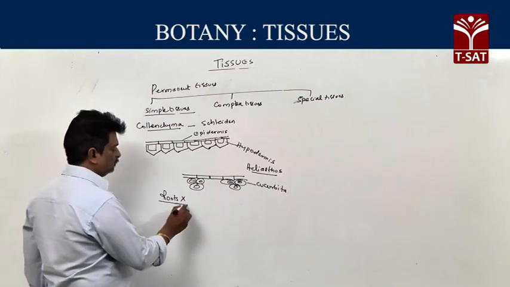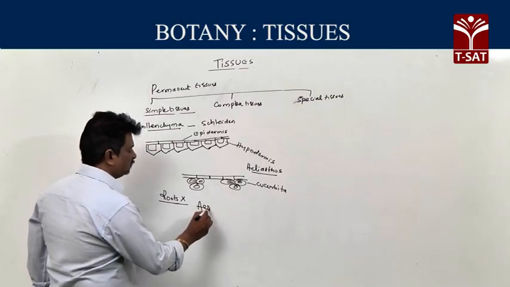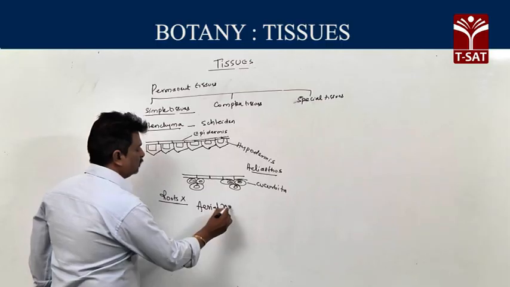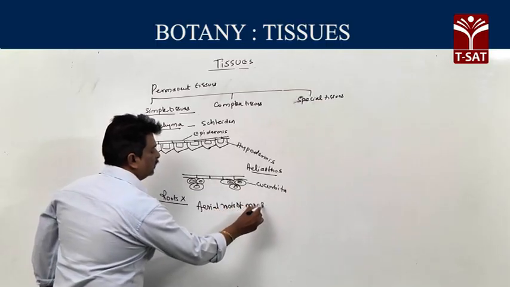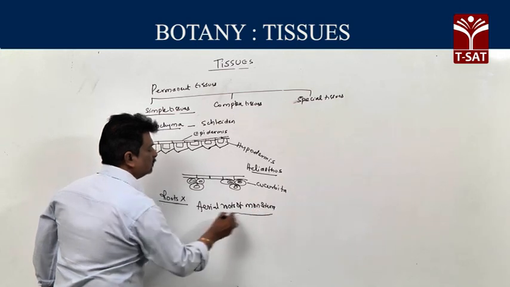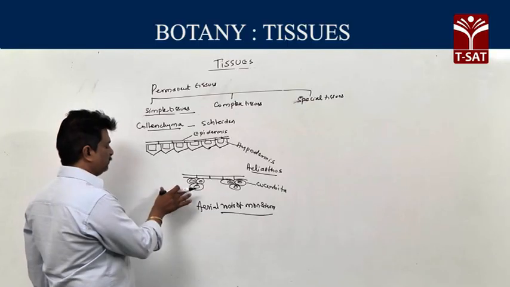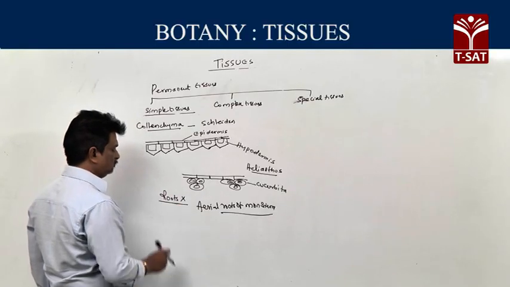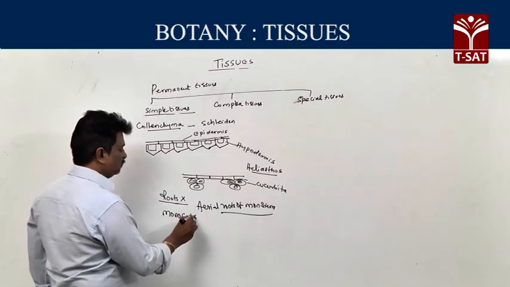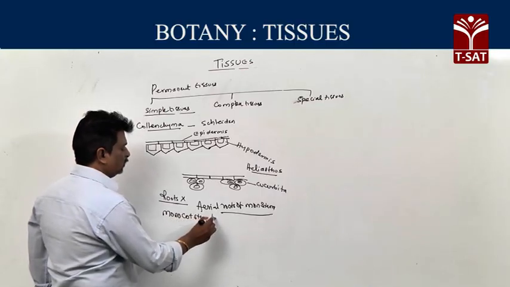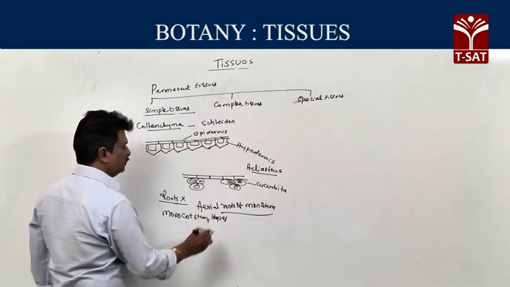Except epiphytic plants, that is, the aerial roots of monstera. In the aerial roots of monstera, this collenchyma is present, but it is generally absent in roots, and also absent in monocot stem and leaves. Monocot stem and leaves.